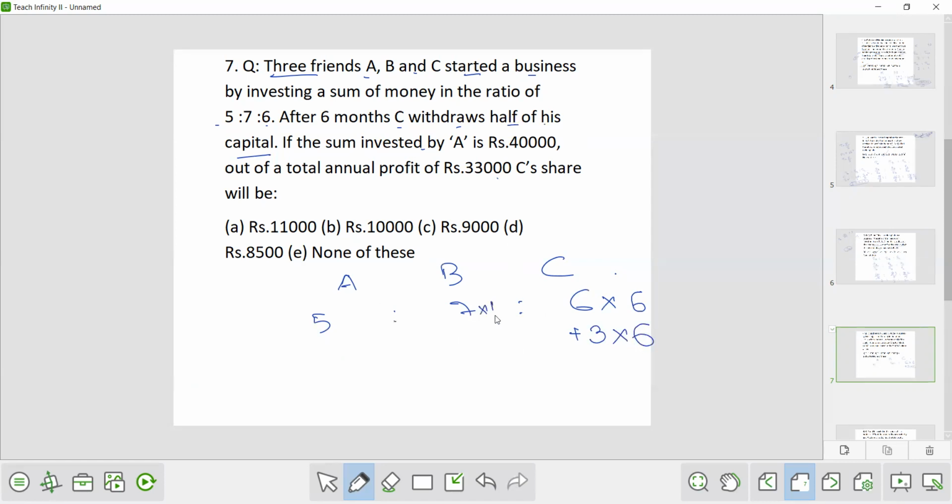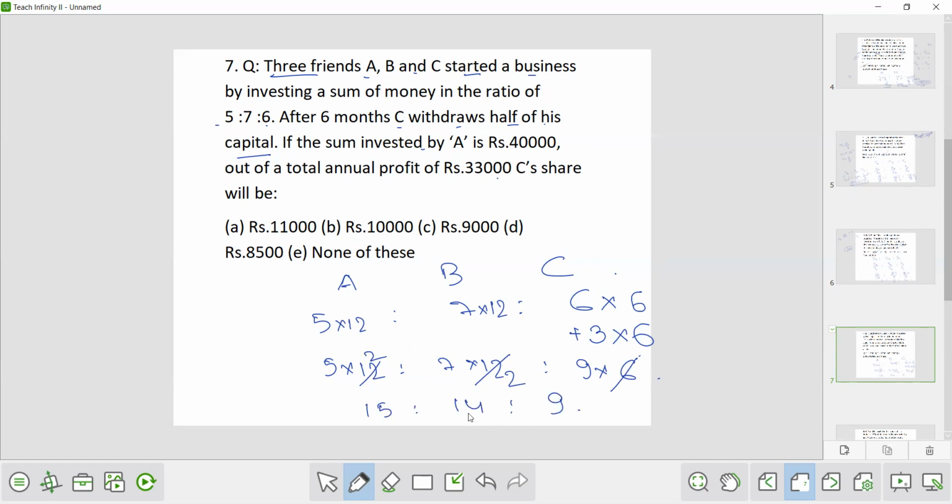And for B, it was there in the business for 12 months and for A, it was also there in the business for 12 months. Now it is 5 into 12 is to 7 into 12 is to 3 into 6. So if I cancel 6, 2, 2, that is 10 is to 14 is to 3.